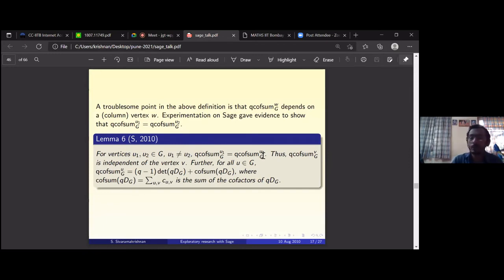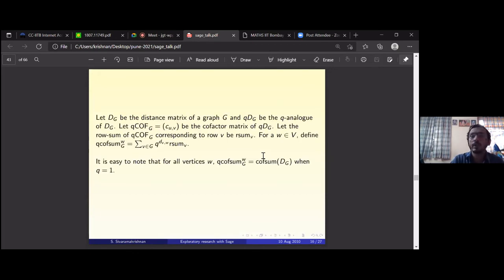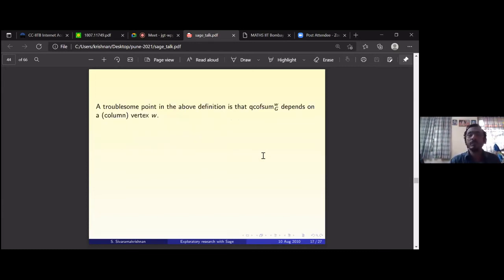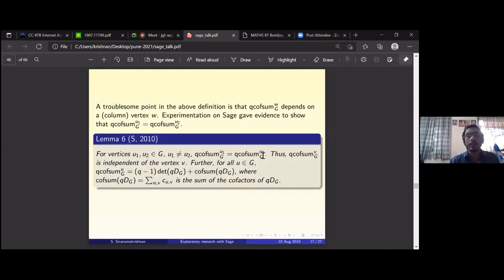So as soon as I got this result, let me just state the q cofactor sum definition again. Is it clear? You have the cofactor matrix, you look at the row sums, multiply the first row sum by q power distance between w and 1, the second row sum by q power distance between w and 2, and then you add all of these. So you just take a slab multiplied by something, add it to a second slab multiplied by something. You do this, and then the lemma says that what you get is independent of the vertex u1 and u2.